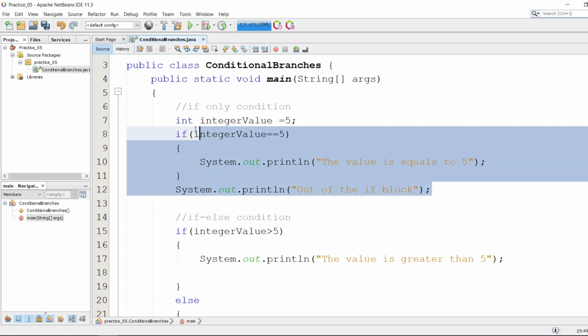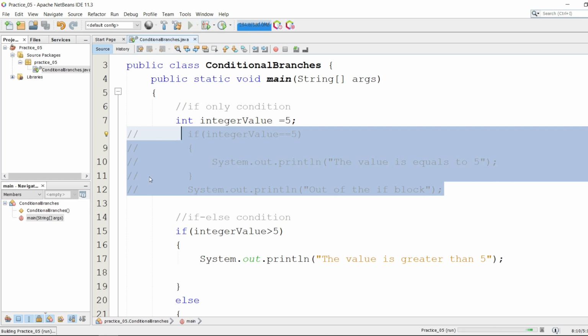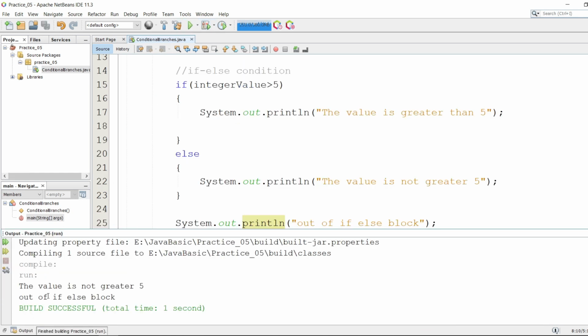Simply let's comment out the earlier if code, and if we run this program, as we can see, the value is not greater than 5, and it's giving out of if else block.